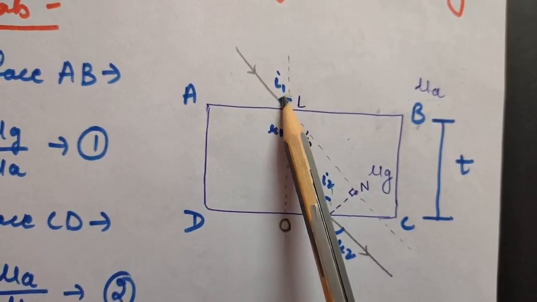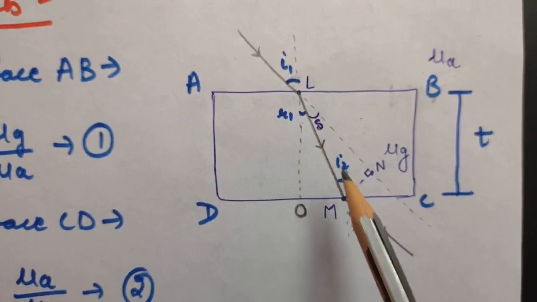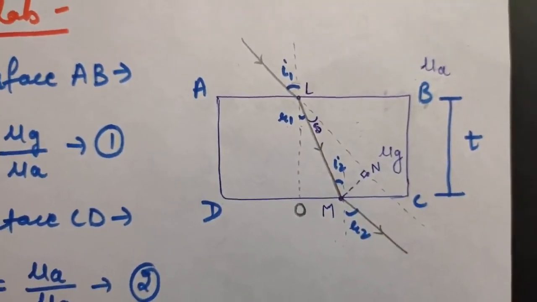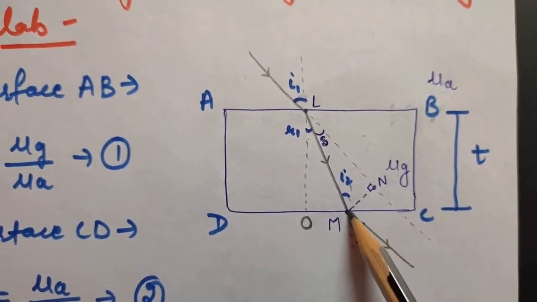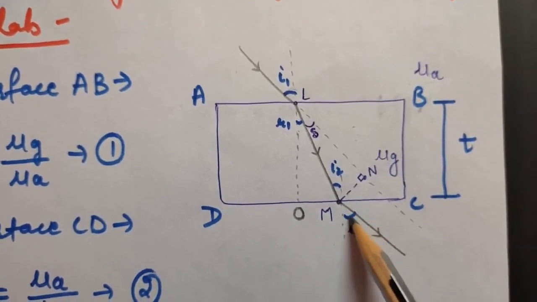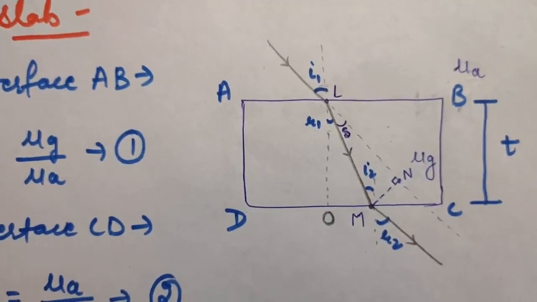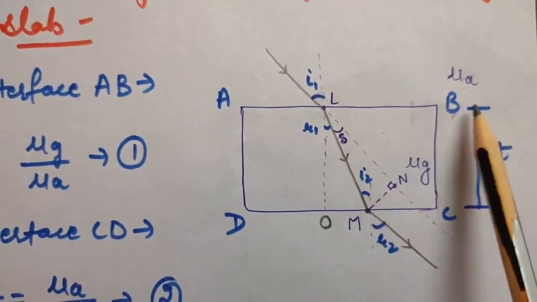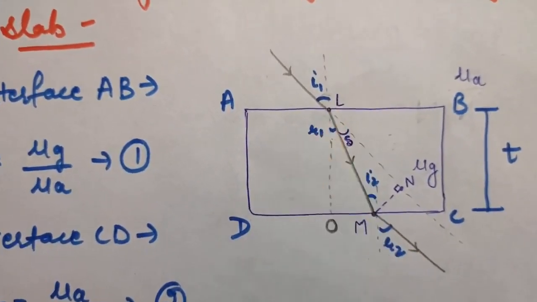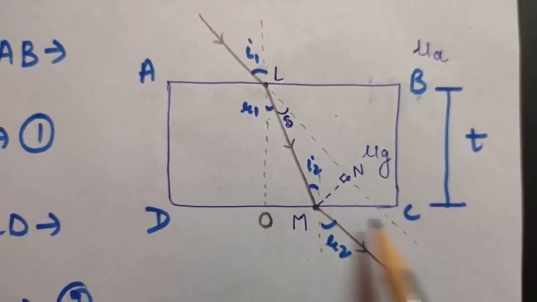I am denoting these by I1 and R1. Now, when this light ray reaches here, it is again going from denser to rarer medium, so it will bend away from the normal. This was the initial path, and it has bent away from the normal. I am taking it to be R2. So in a rectangular glass slab, the light ray undergoes two refractions: first at interface AB and second at interface CD. This is your R2, this is your R1, this is your I1, and obviously this will be your I2, because it is the second angle of incidence for the interface CD.